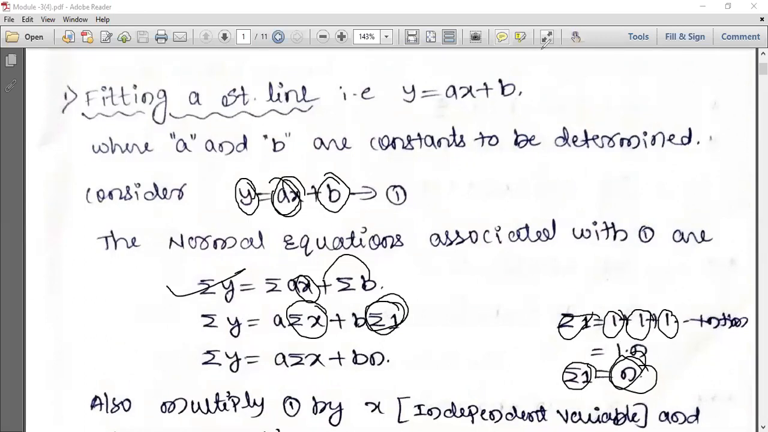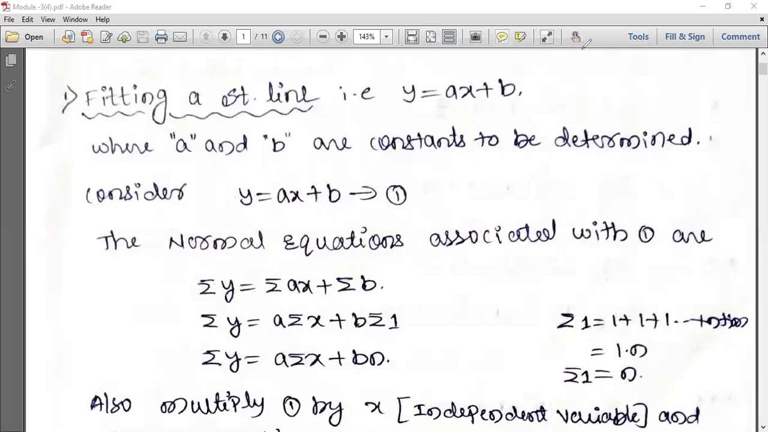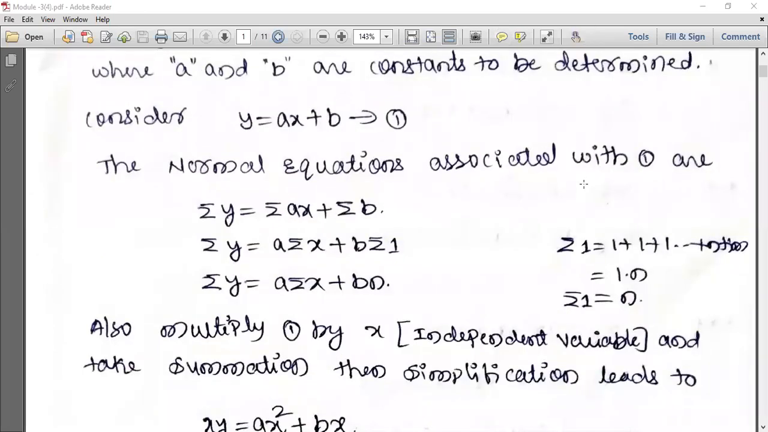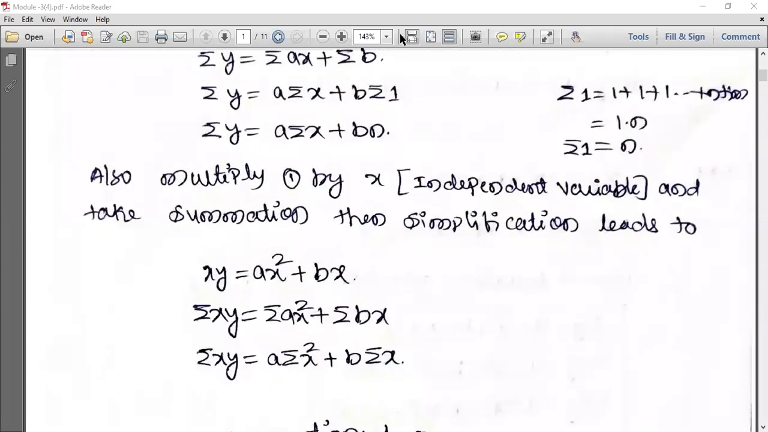Did you understand this? Any doubts? No, sir. Okay, first for the given straight line, you have to take the summation this way, and this is your final result. See, this is the final result. Correct?